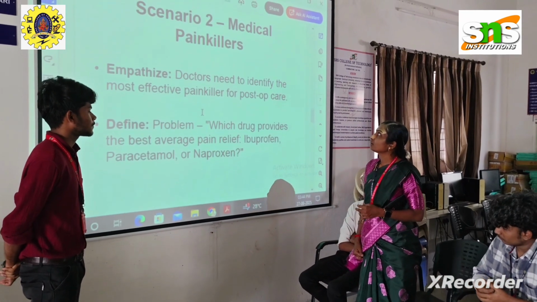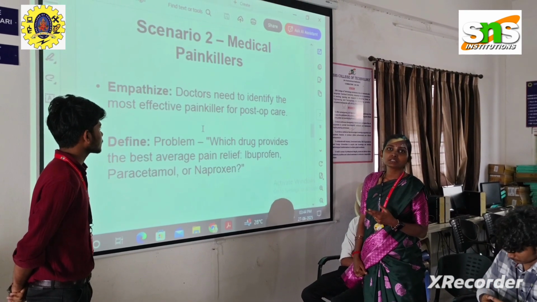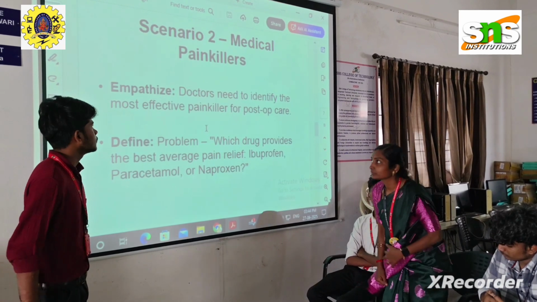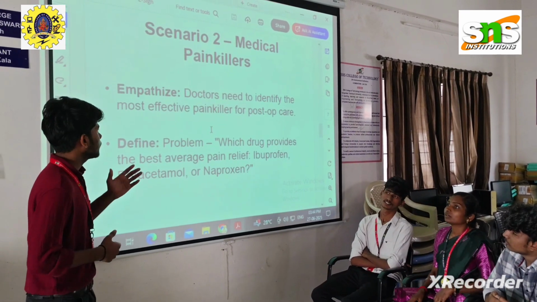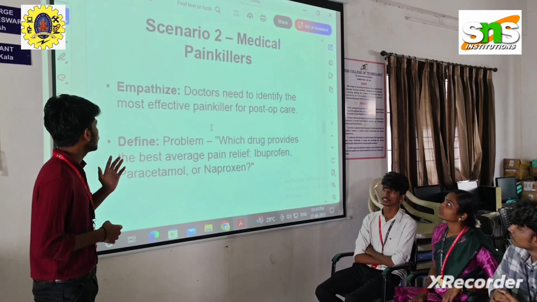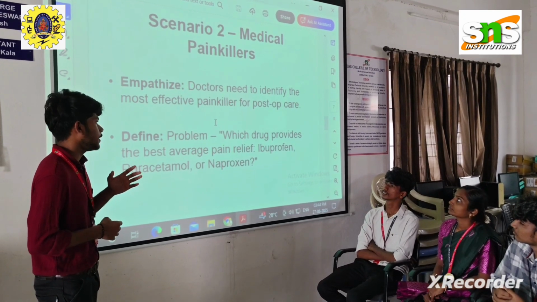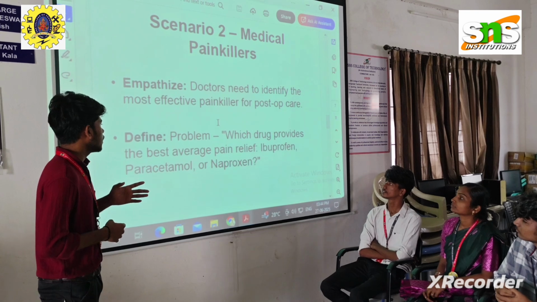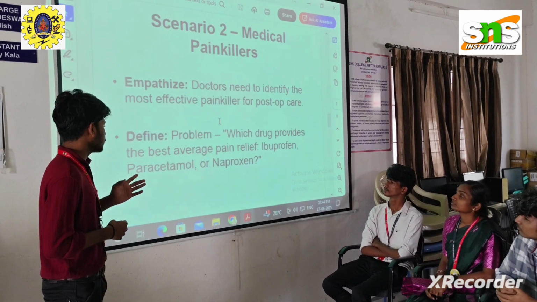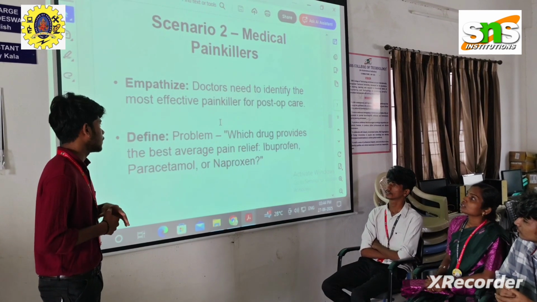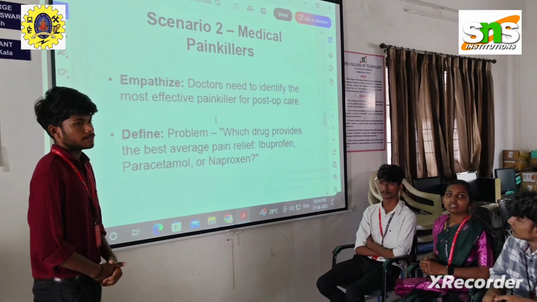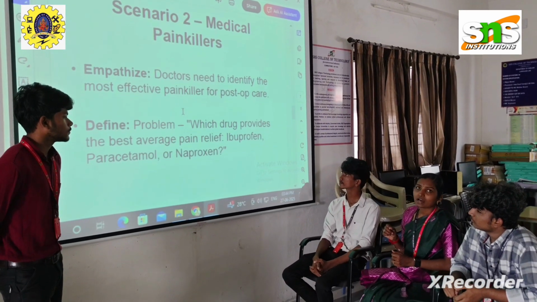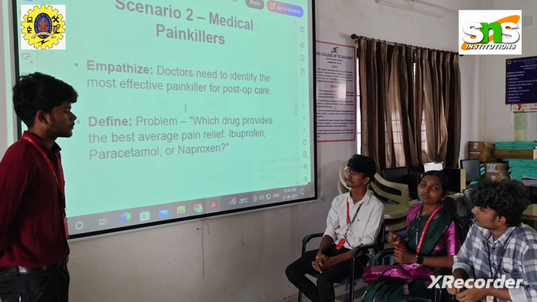This is our second scenario, which comes under the medicine field, dealing with medical painkillers. Scenario 2, medical painkillers. Empathize: doctors need to identify the most efficient painkillers for post-op care. Define the problem: which drug provides the best average pain relief: ibuprofen, paracetamol, or naproxen? So here the doctors need to identify the most effective painkiller.